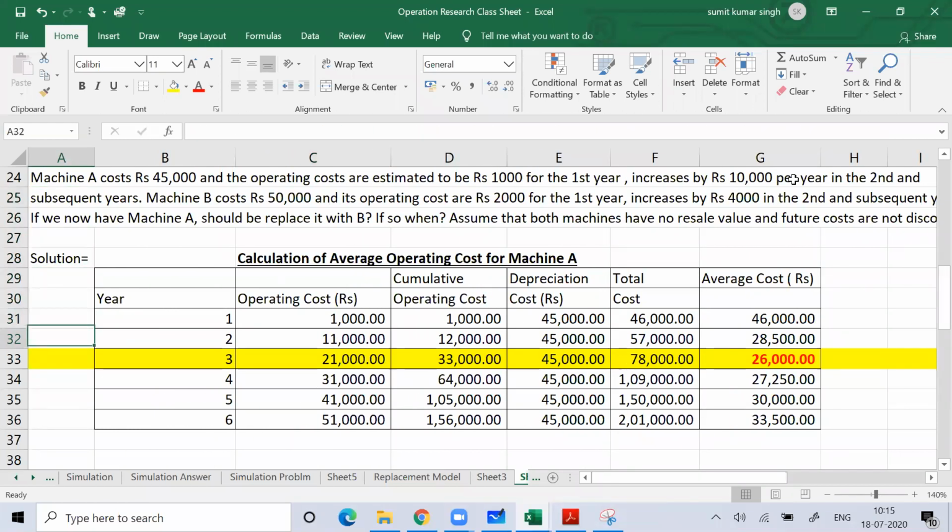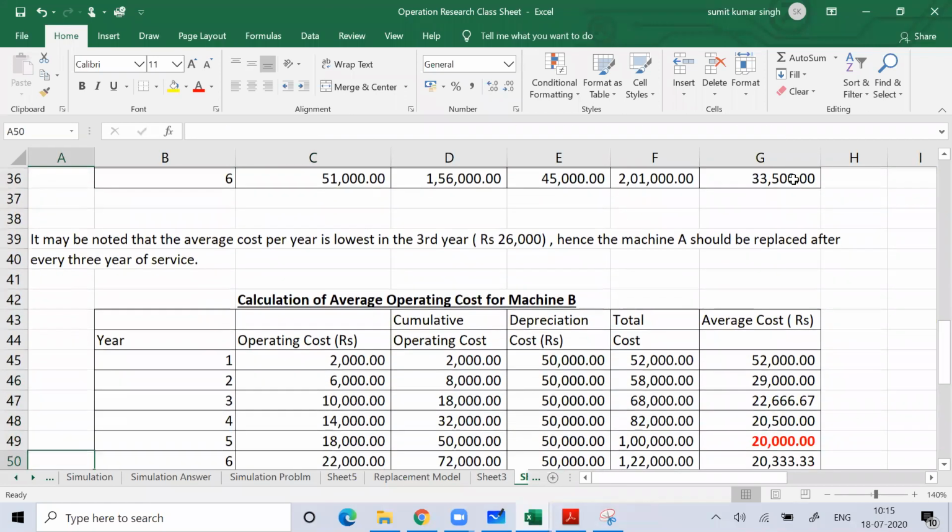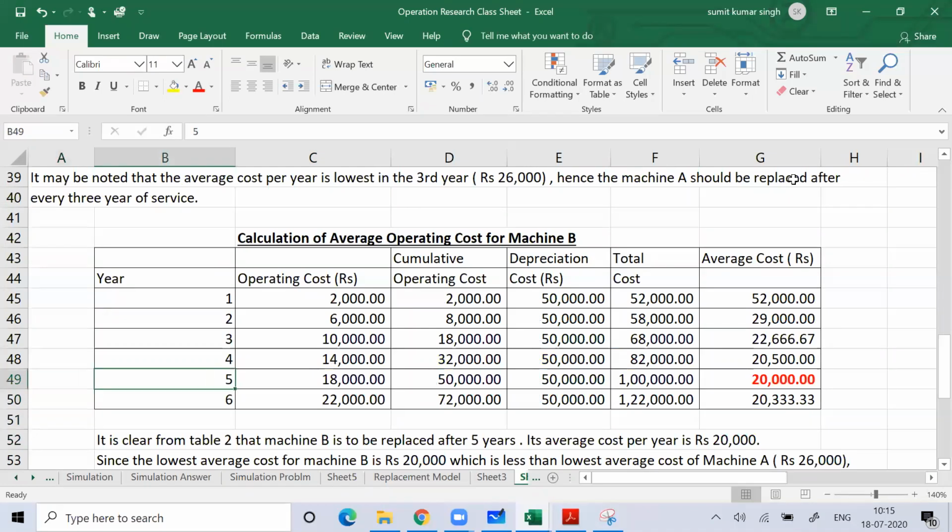Then now the consideration, what you need to do here. Now if you notice here, the same calculation I'll do for machine B also. So operating cost for the first year is given as 2,000, then every year it is increasing by 4,000 rupees. That calculation I did, every year I increase by 4,000. Then I find the cumulative of that value. So in the same way, from day one on the replacement model, we are doing a similar kind of calculation. So then I'll find the cumulative of operating cost. Okay, so I add the values. I'll find the cumulative of operating cost.